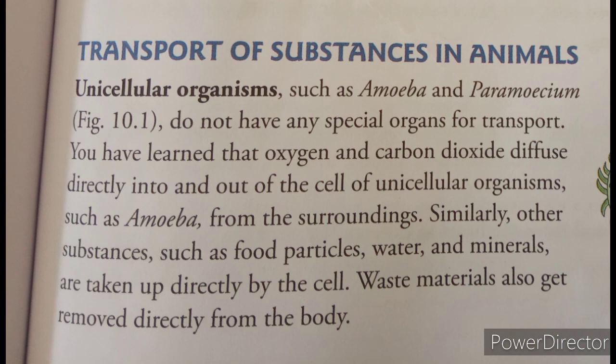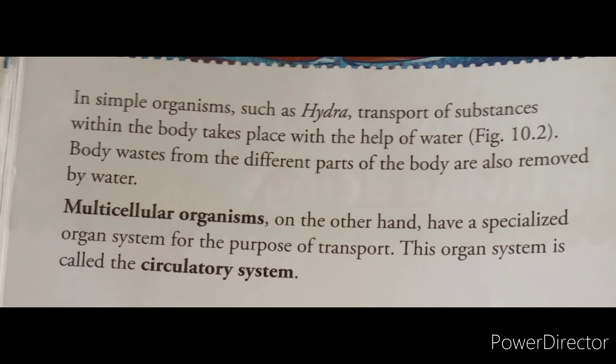But organisms like amoeba take in oxygen directly from the surroundings and directly remove the carbon dioxide by means of diffusion. Similarly, the food materials, water and minerals are directly taken up by the cell, and the waste materials are directly removed from the body. So this kind of transportation happens in unicellular organisms like amoeba and paramecium.